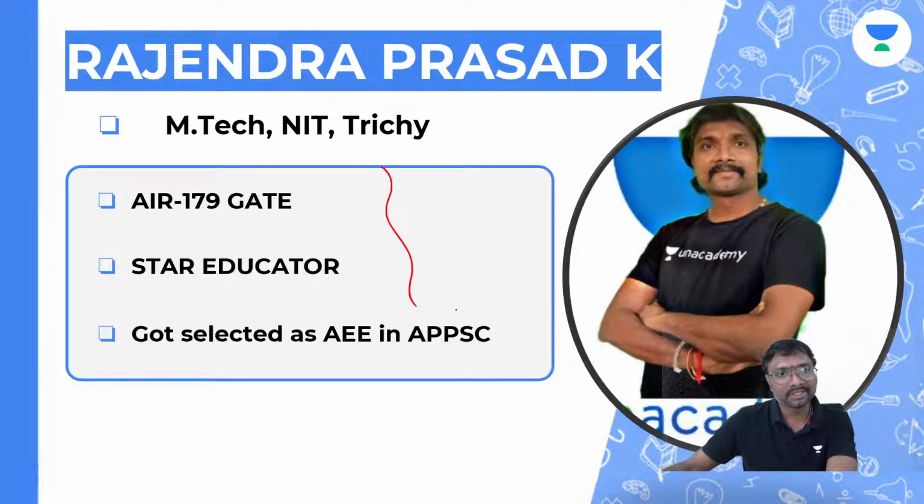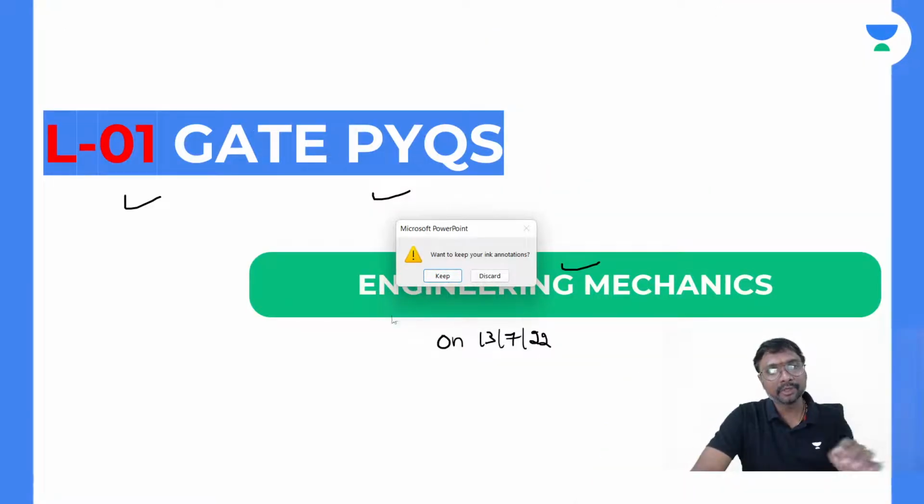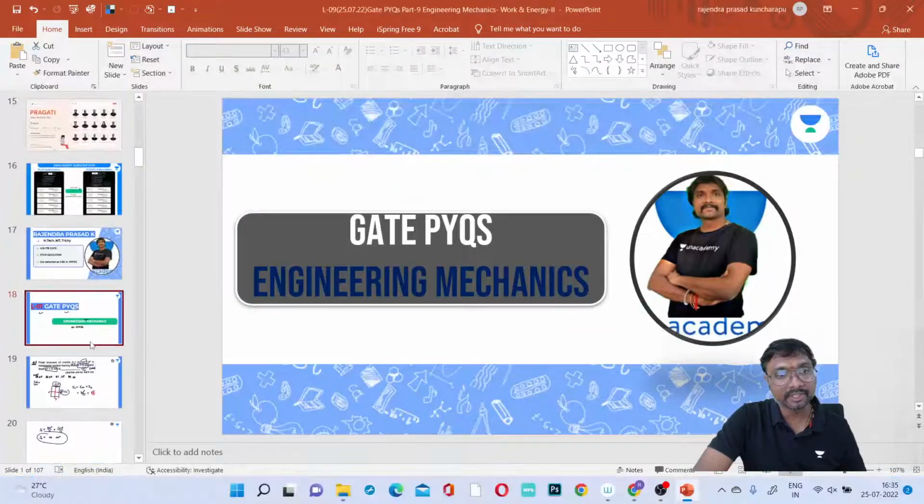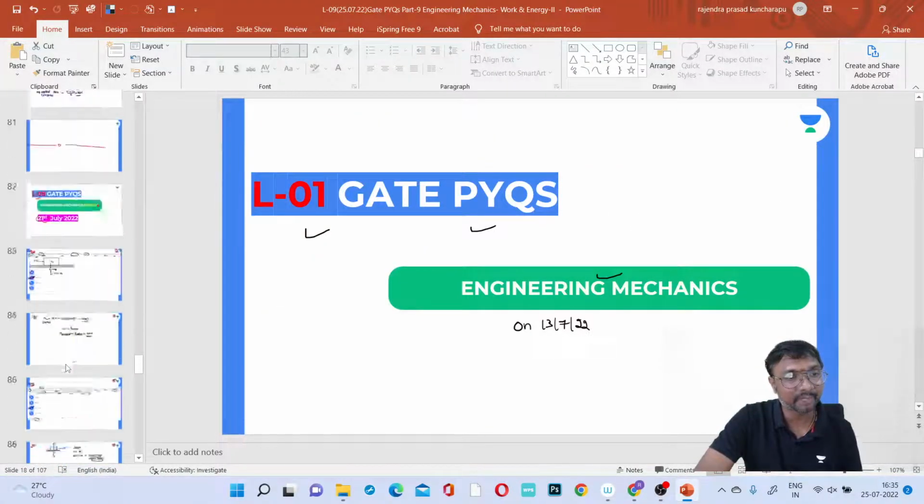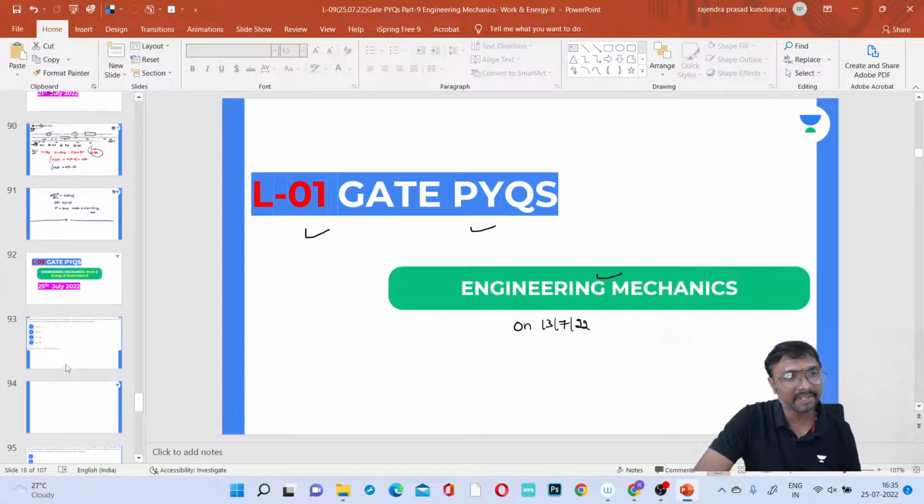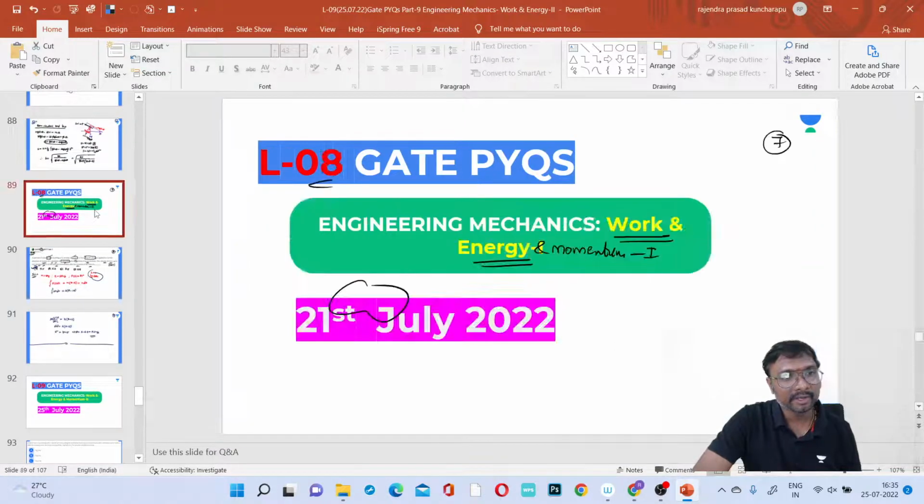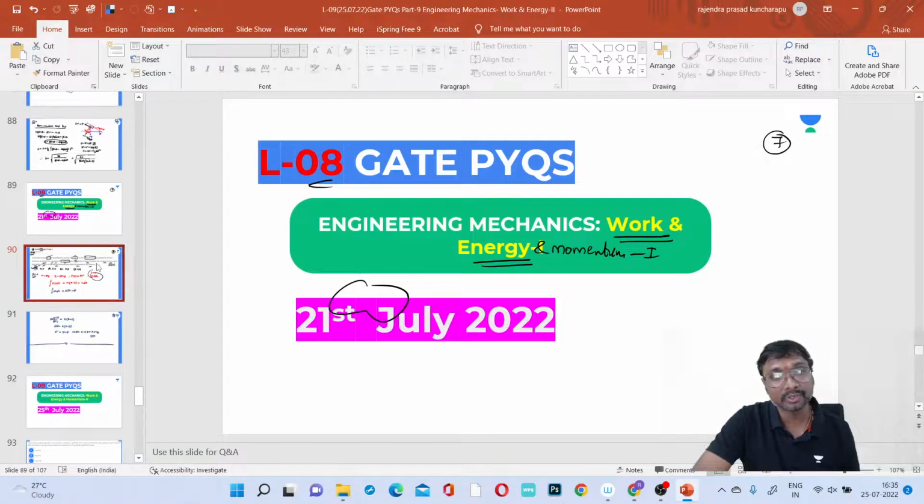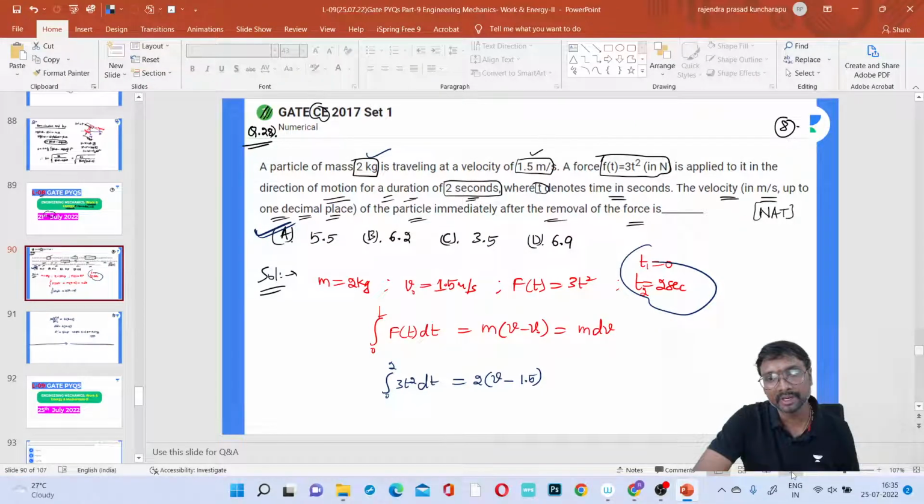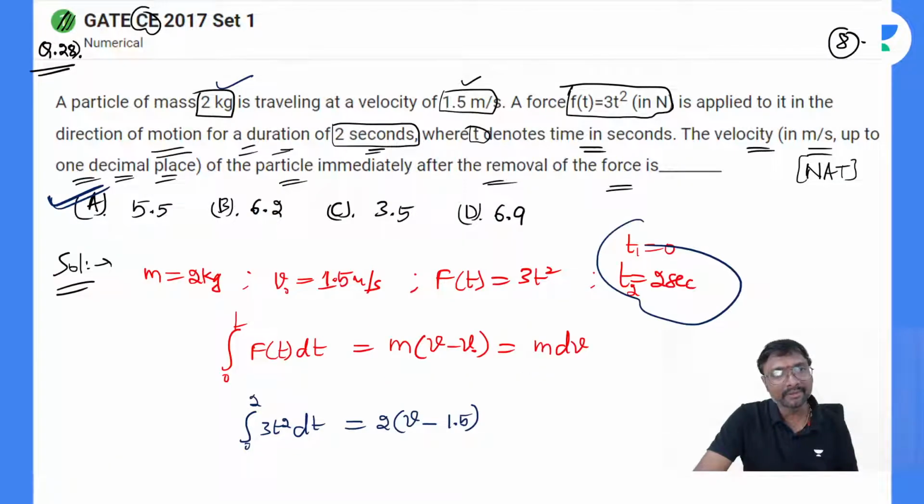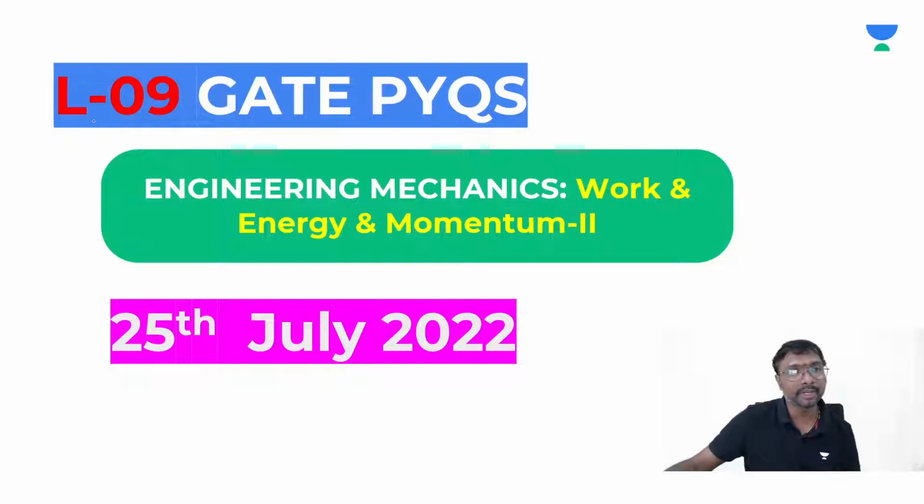Now you know all these details regarding me. And coming to the GATE PYQs of engineering mechanics, how many questions have we done? The work, power, work energy topic we started on 21st July. Question number 28 we have done, and we'll be going for question number 29. Today will be the last lesson, 25th July.